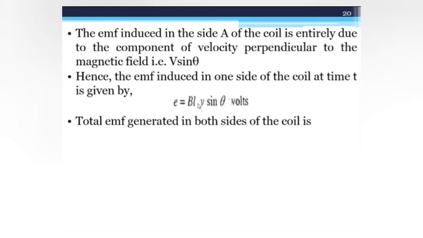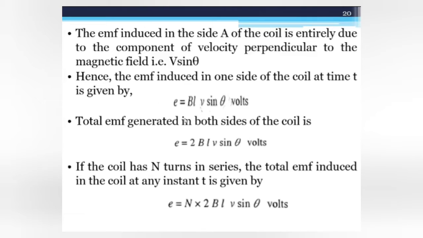So the total EMF generated in both sides of the coil is e is equal to 2BLv sin theta, and if n number of turns are there, your equation becomes e is equal to n into 2BLv sin theta, where n is the number of turns.